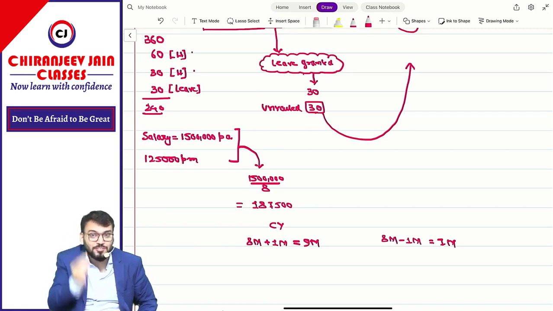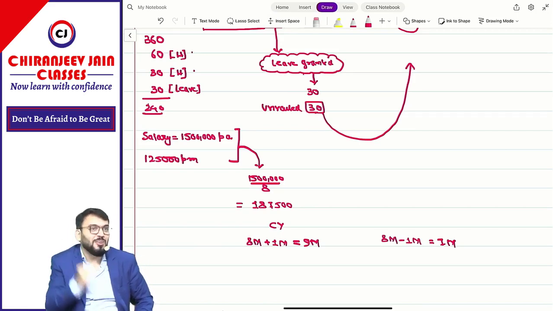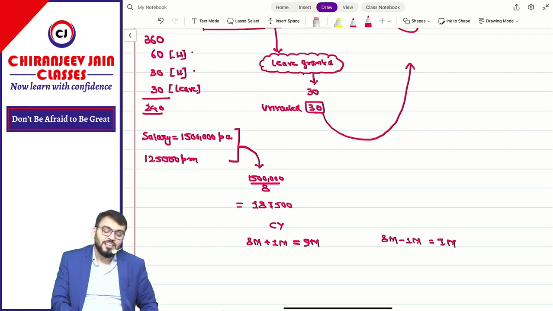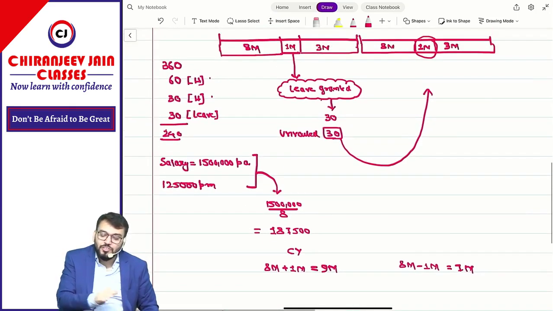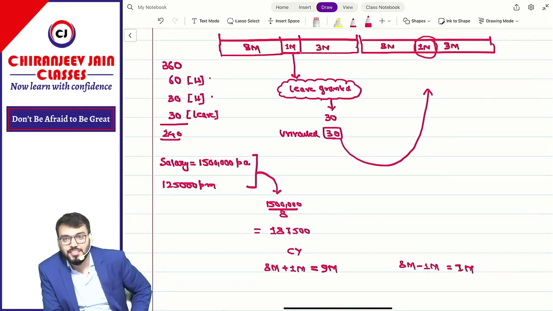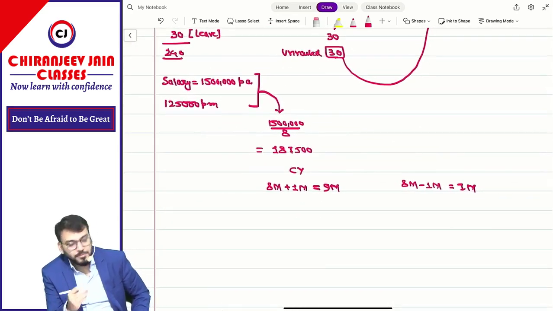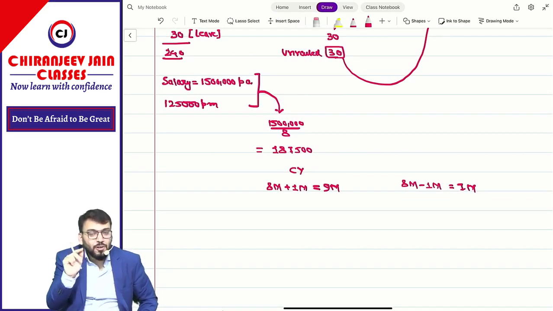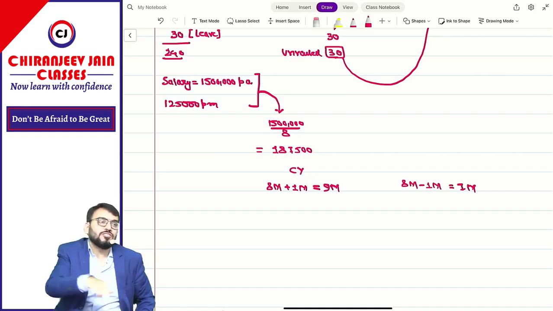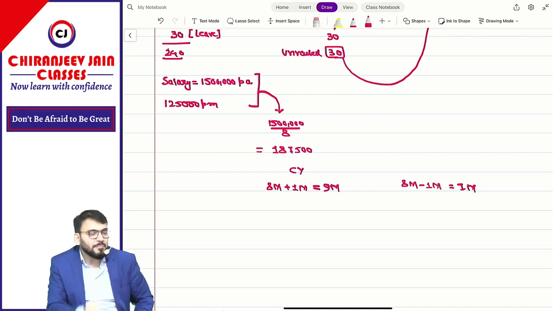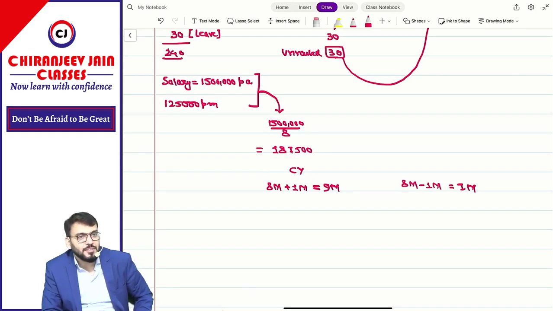My question to you all: apply your common sense, accounting common sense. How much expense will be recognized in the first year? How much expense will be recognized in the second year? For how many months will salaries be recognized in the first year? 9 months.